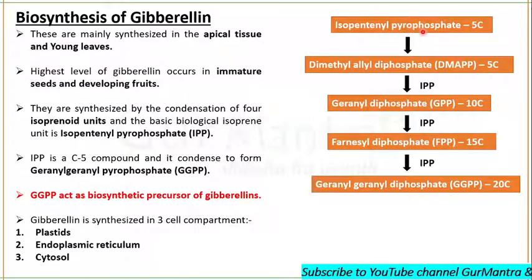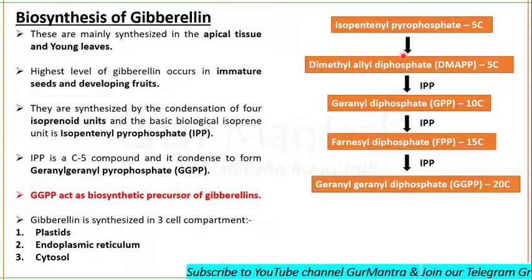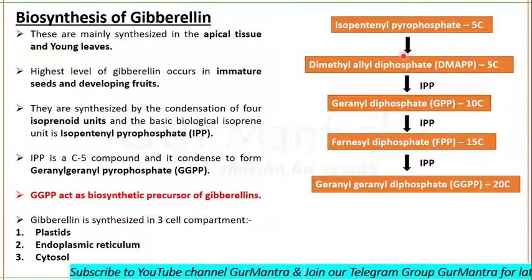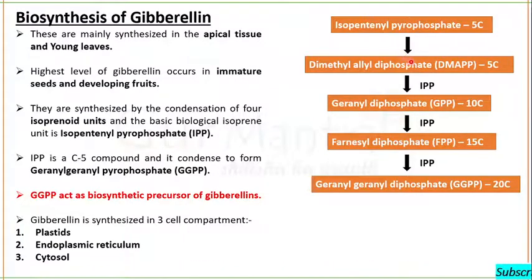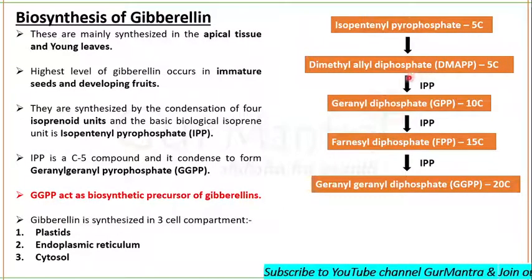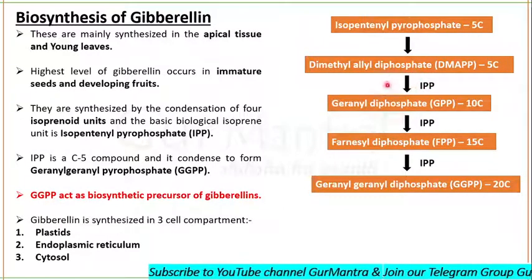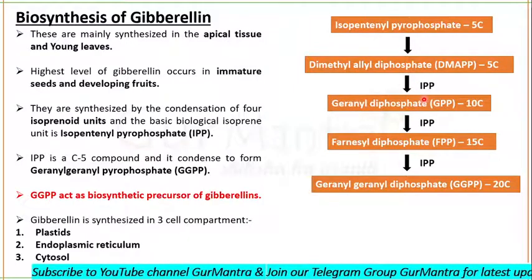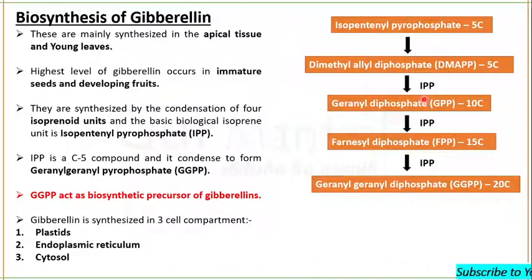So isopentenyl pyrophosphate is just getting isomerized into dimethylallyl diphosphate, which will also be of 5 carbon. Then another isopentenyl pyrophosphate fuses to it and forms geranyl diphosphate. Now geranyl diphosphate is of 10 carbon.